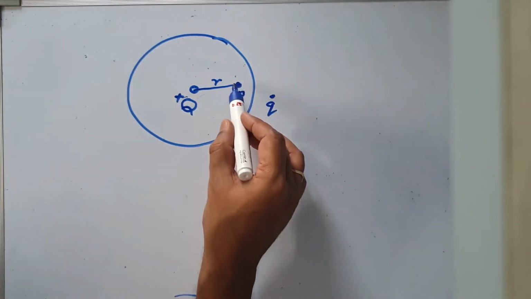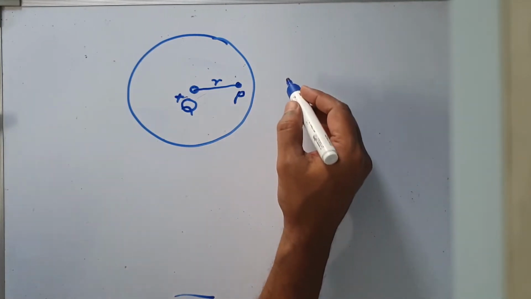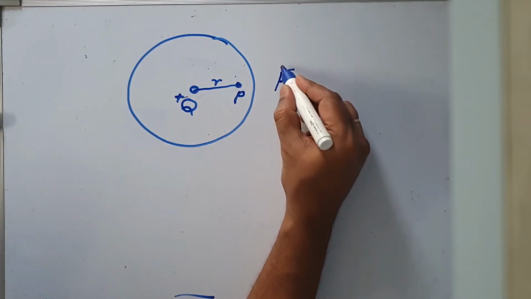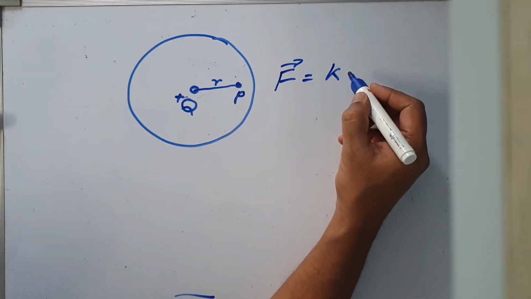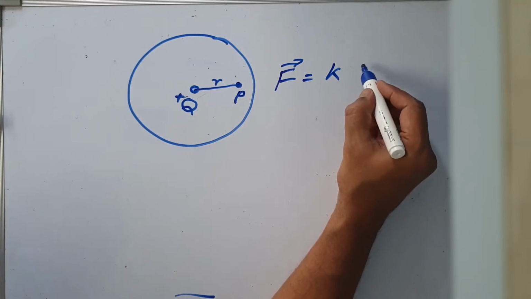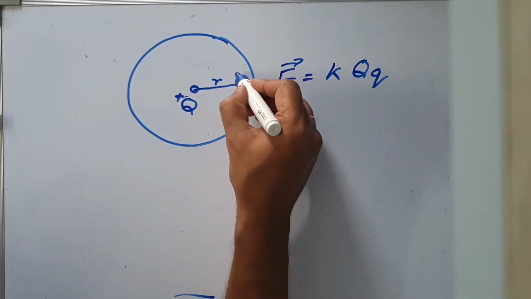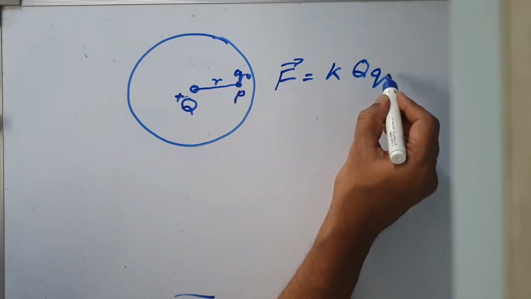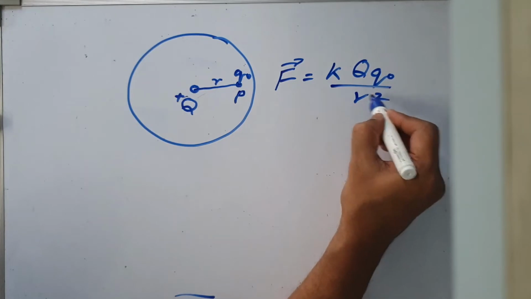I place a very small positive test charge there. What will be the force experienced by it? F. By Coulomb's law, it is going to be K, the constant of proportionality which you learned. If the medium separating two charges is vacuum, K is 1 by 4 pi epsilon naught. K, capital Q, small q naught upon r squared, where I am placing a small test charge q naught there.